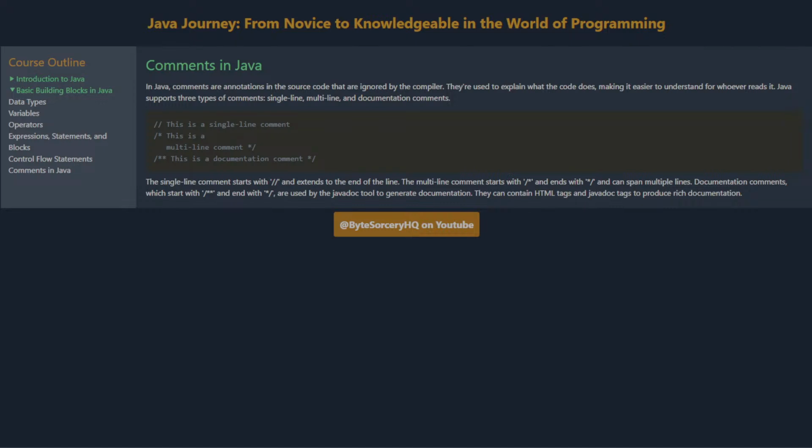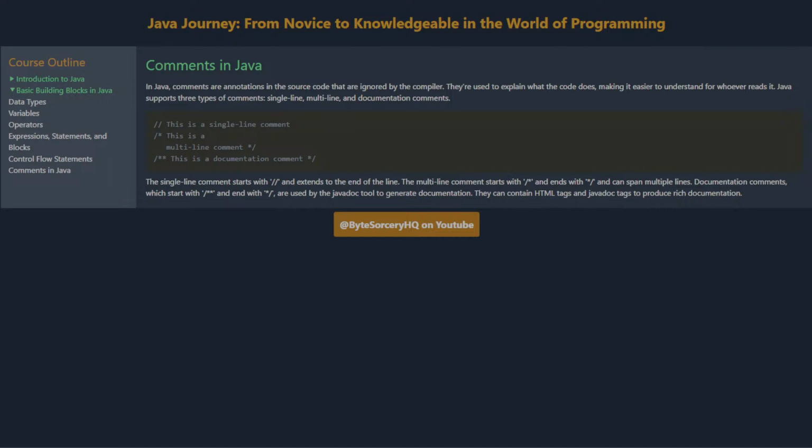Comments in Java. In Java, comments are annotations in the source code that are ignored by the compiler. They're used to explain what the code does, making it easier to understand for whoever reads it. Java supports 3 types of comments: single-line, multi-line, and documentation comments.